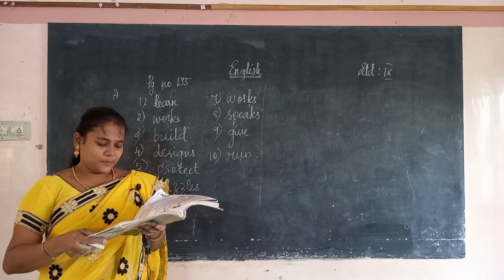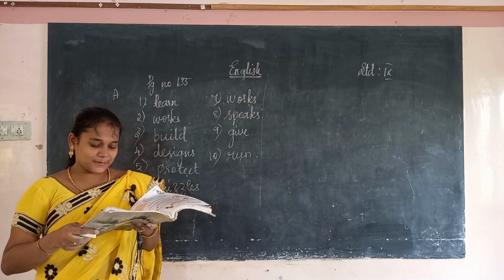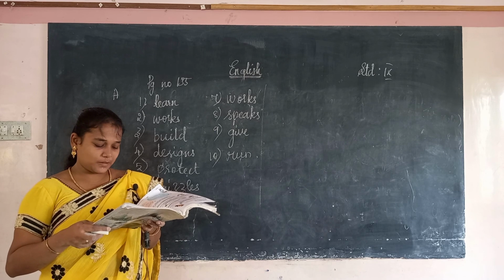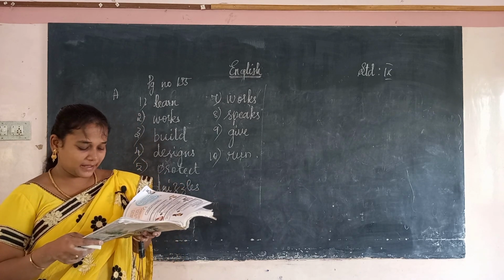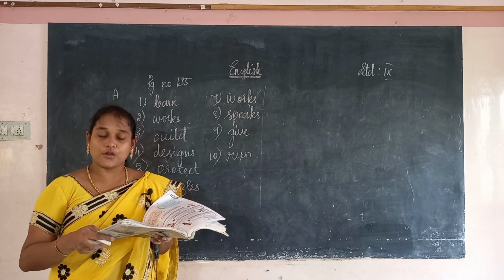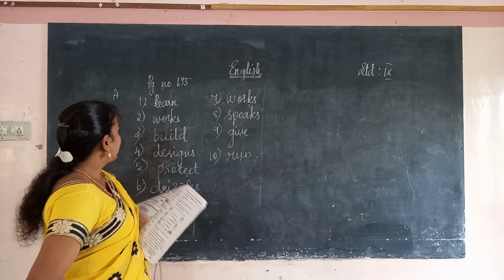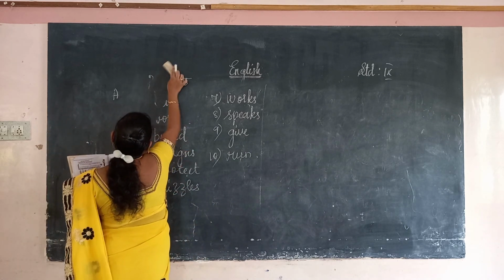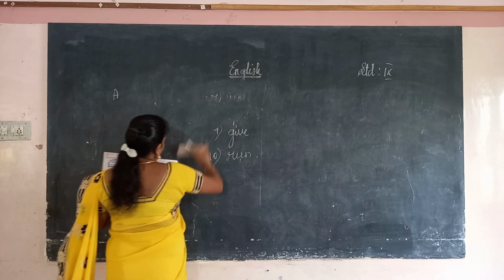The next one, we have to use present continuous tense. Make the sentence in the present continuous tense using the verb given in the bracket. In the bracket they have given the verb. So we have to change it into the present continuous tense. Okay. The next exercise is the B.